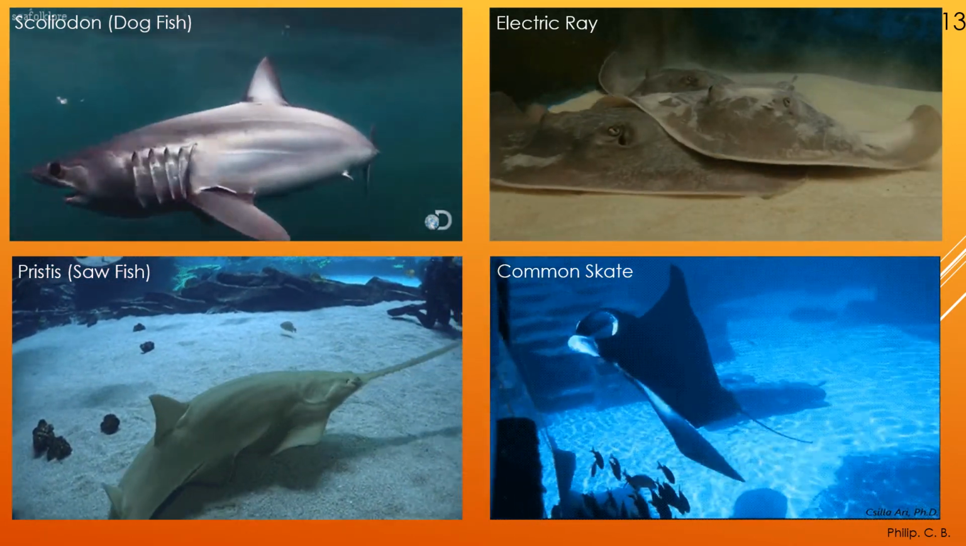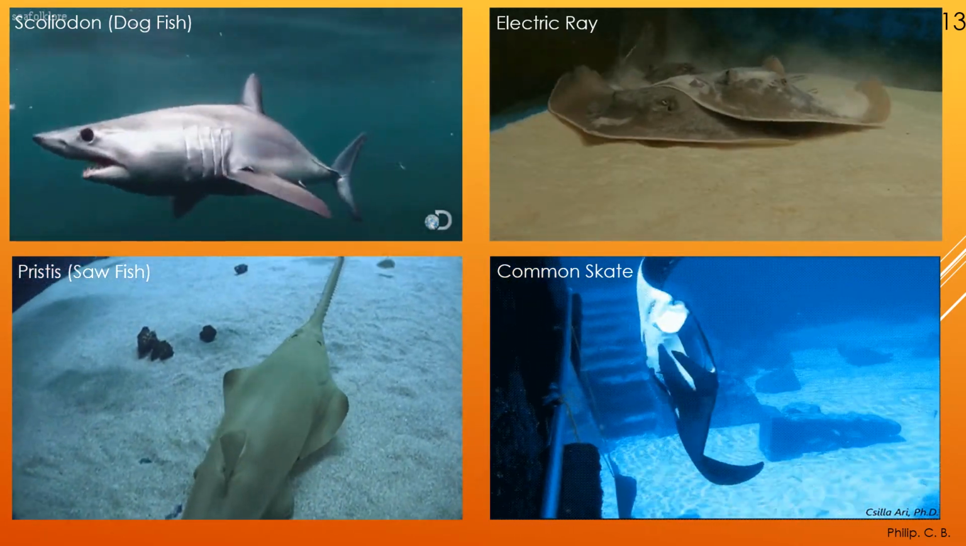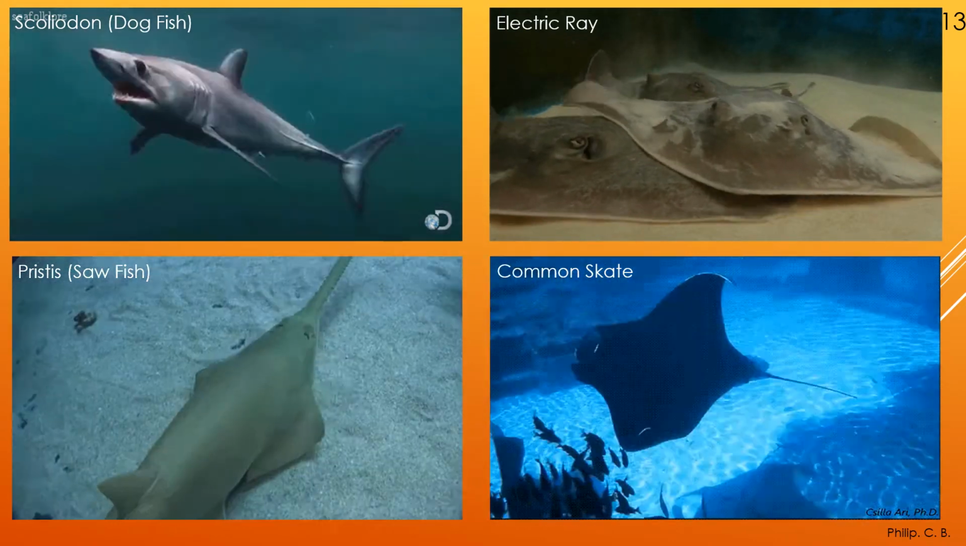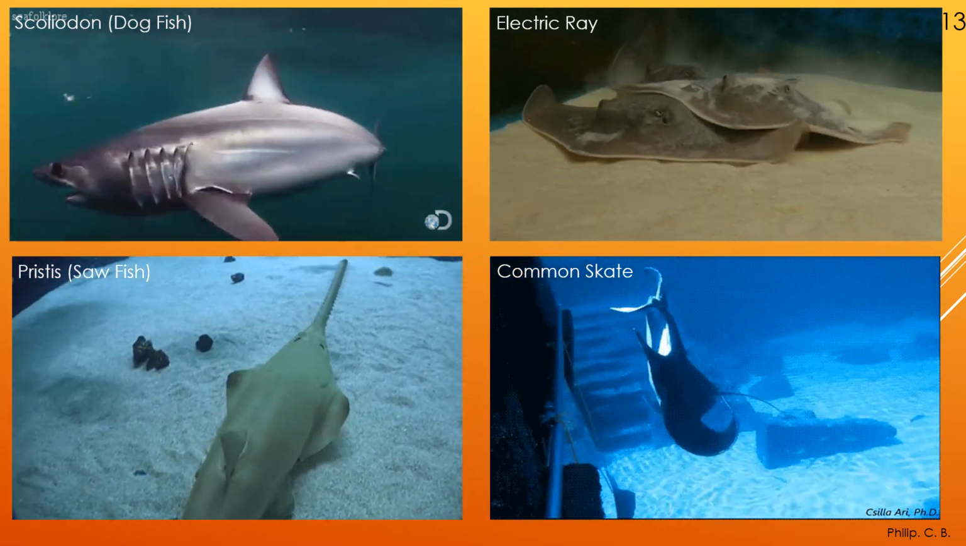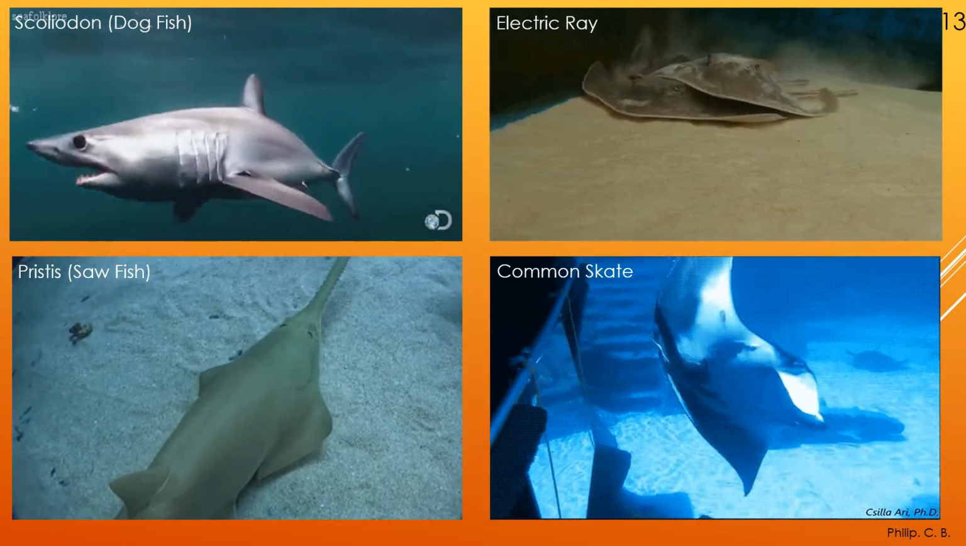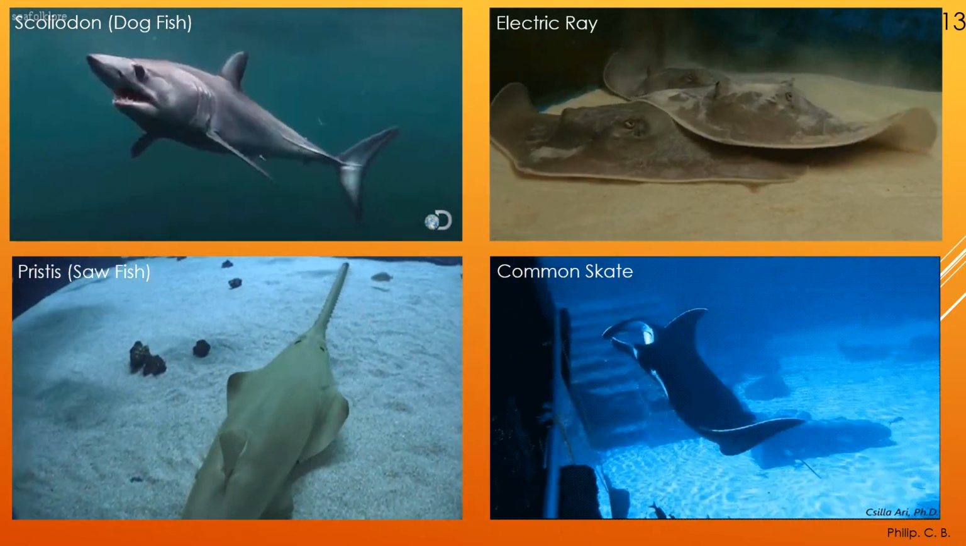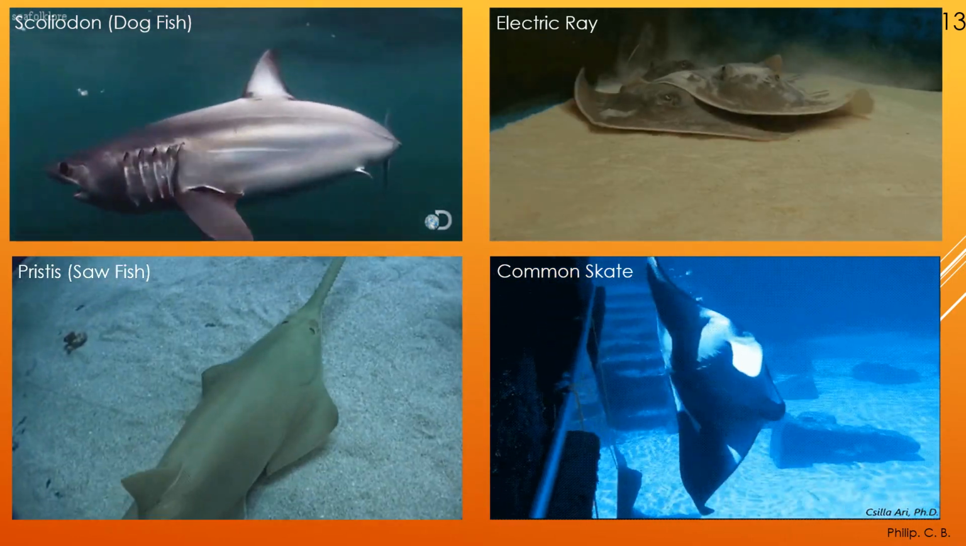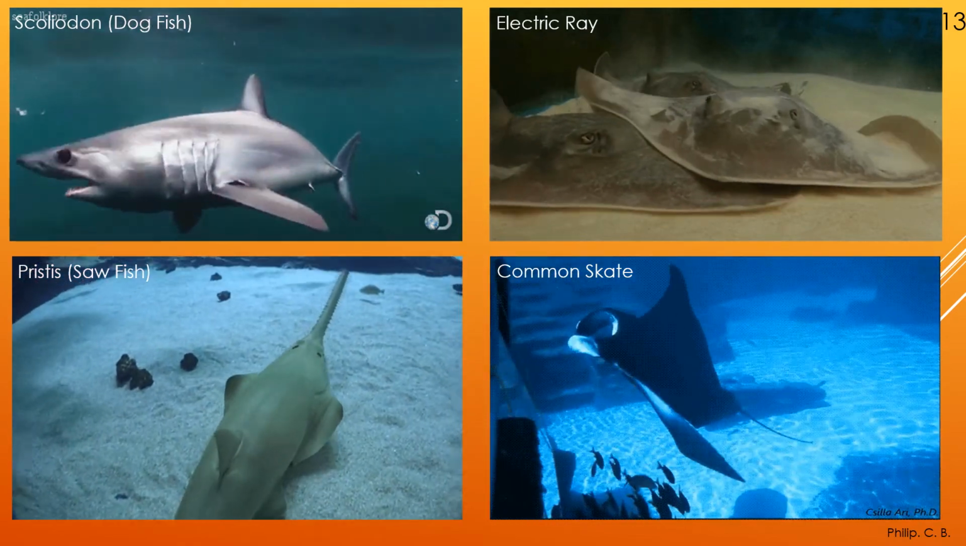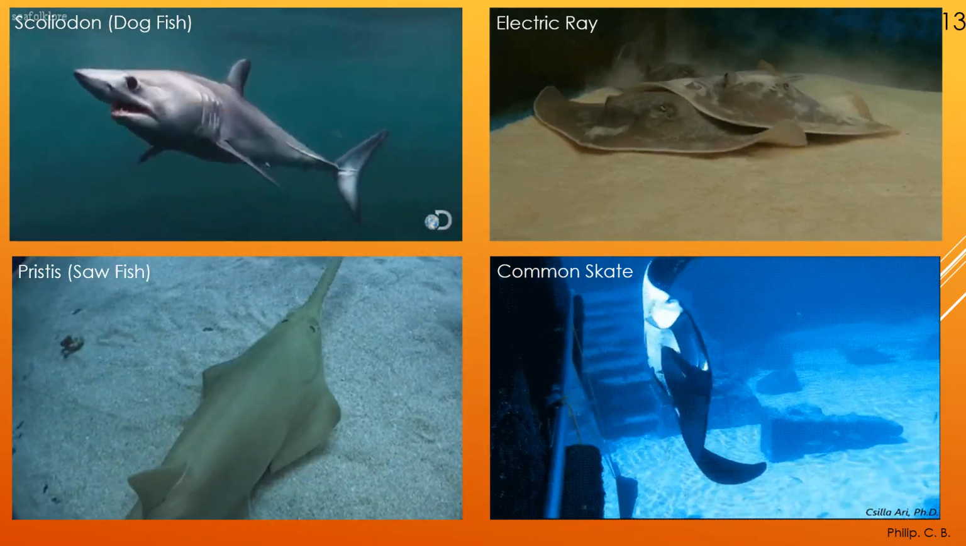Electric ray, which has an electric organ. Common skate and sawfish. You can see how the beak-like part is there, but it appears like a saw with serrated edges. That's why, because of the appearance, it is called sawfish.